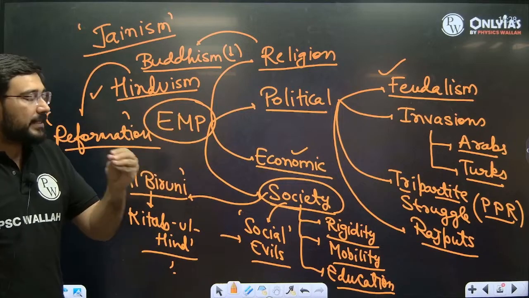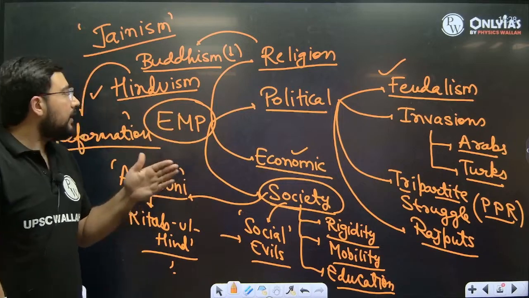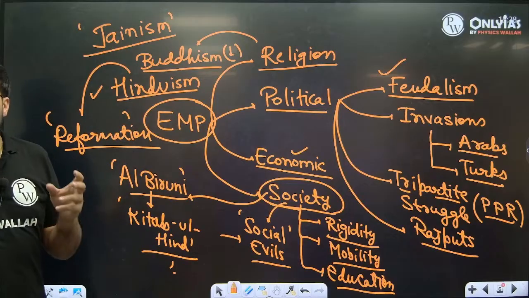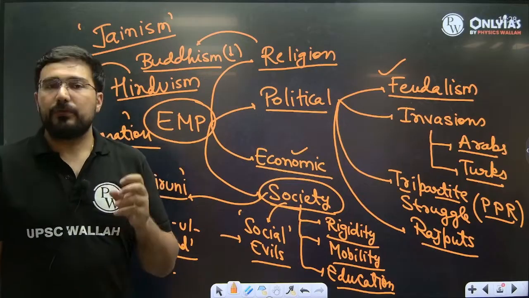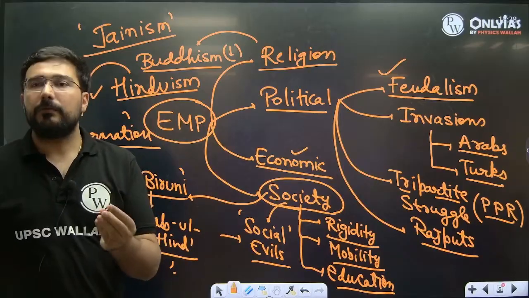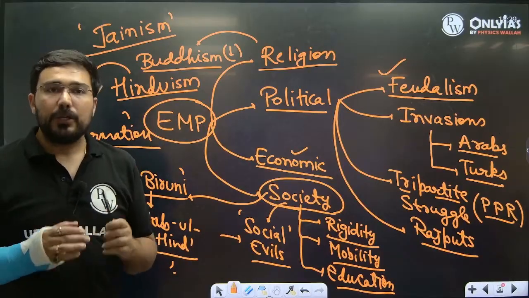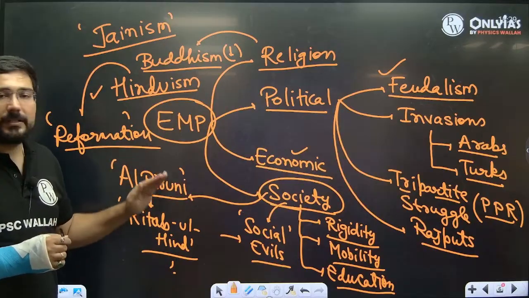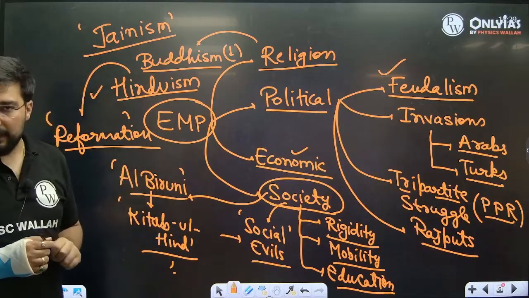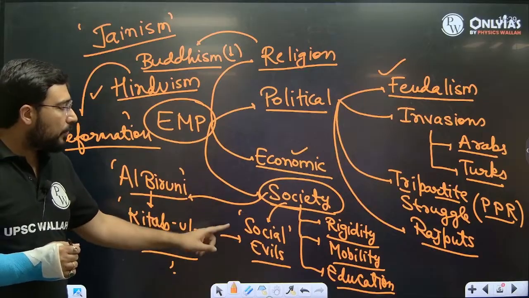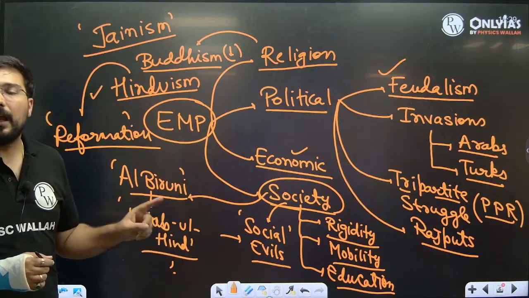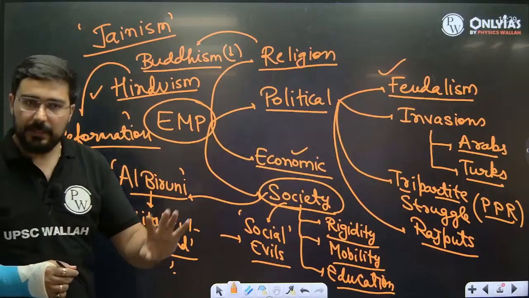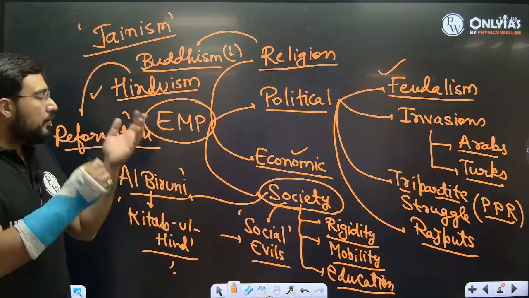Similarly, some basic ideas of Islam also helped in reforming Hinduism. Like we see a movement known as Sufism. Now, Sufism and the ideas of the Bhakti movement were very similar to each other. So they were reinforcing two important things. Number one, improving the status of low-borns in society. Number two, ensuring that the social evils affecting the life of women should be eradicated. Like this, we see a new kind of society.